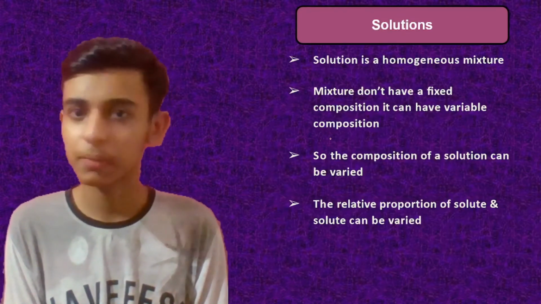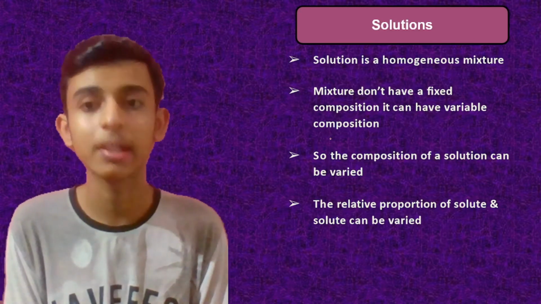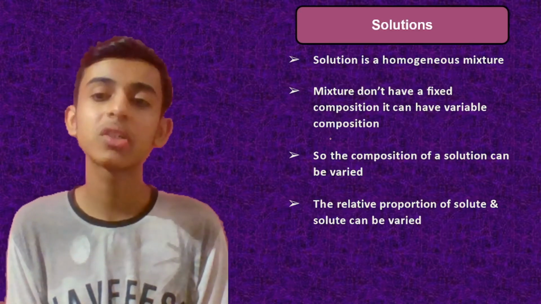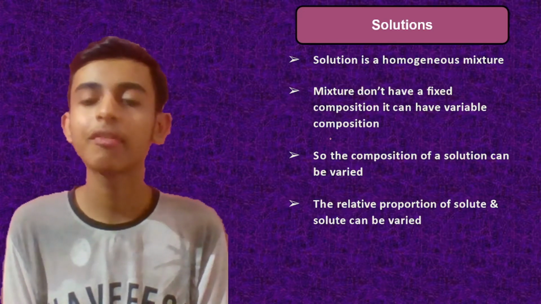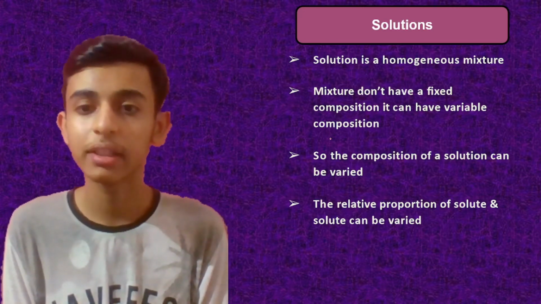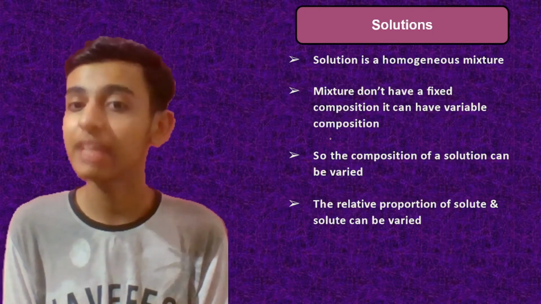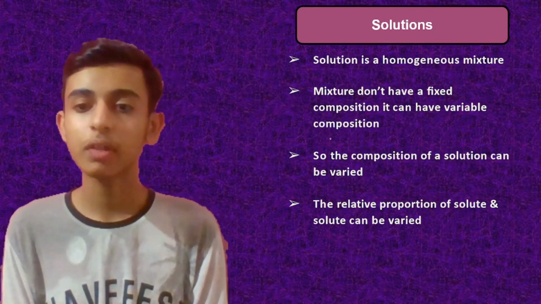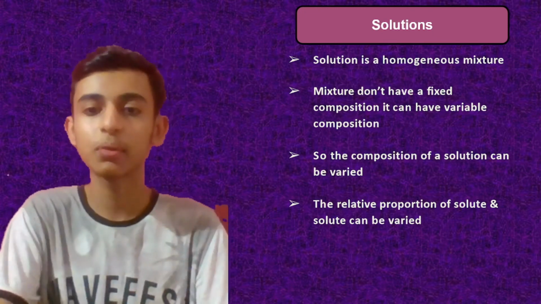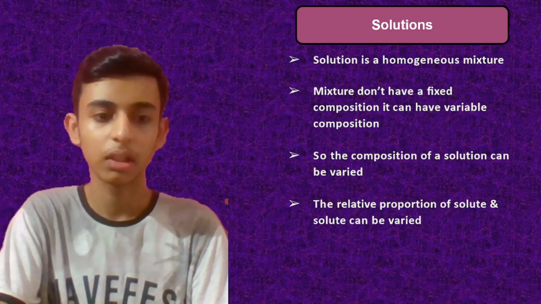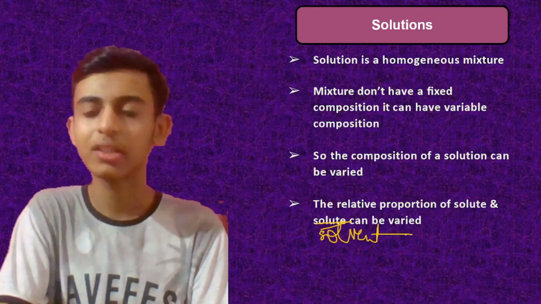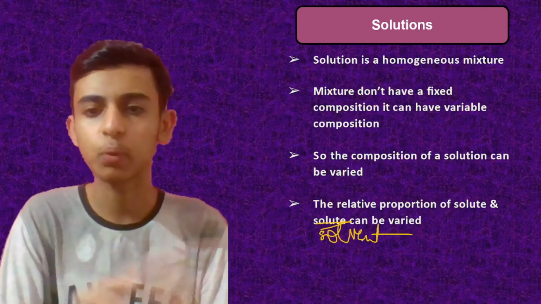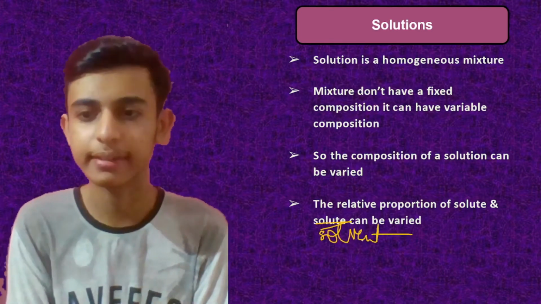A solution is a homogeneous mixture, as we know. A solution, or true solution, does not have a fixed composition. It can have a variable composition. So the combination of a solution can be varied, right? The relative proportion of solute and solvent can be varied. So you can vary the proportion of solute and solvent, how much it is.